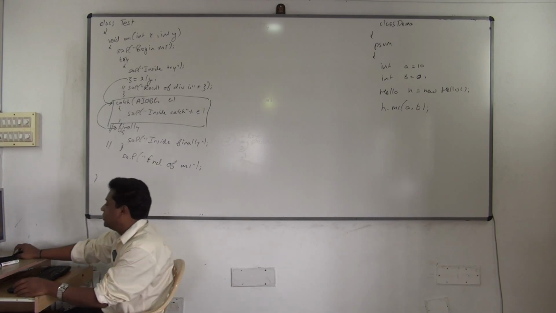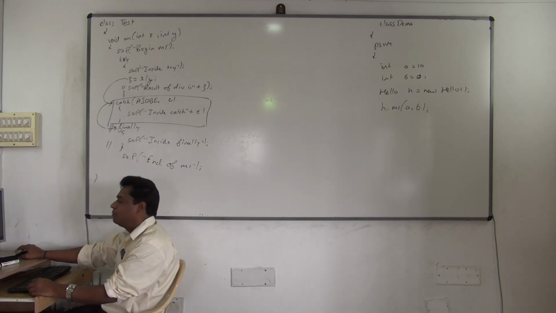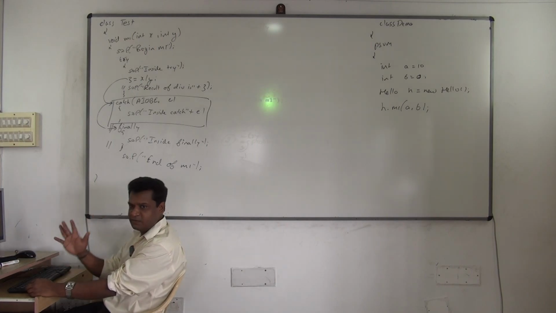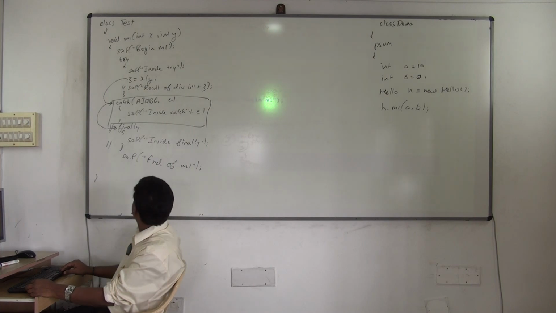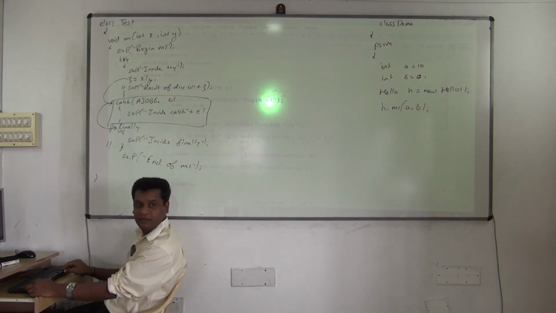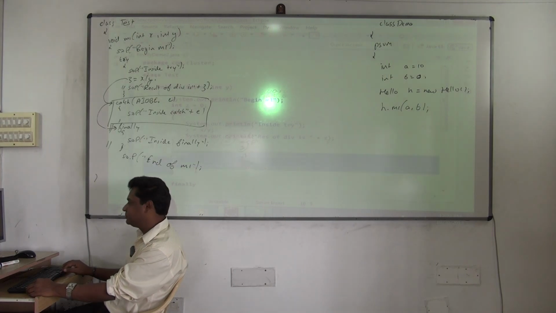See this output now. I'll remove the catch. See the combination. This is the first time you are seeing the combination of what? Try finally. More and more examples will make all your concept clear. So what I'll be doing now is I'll be commenting it off completely. See this.